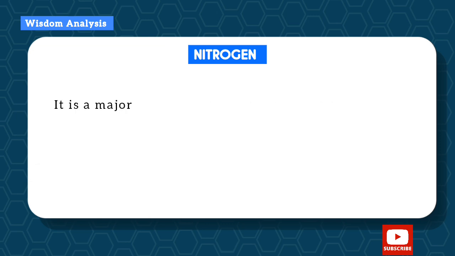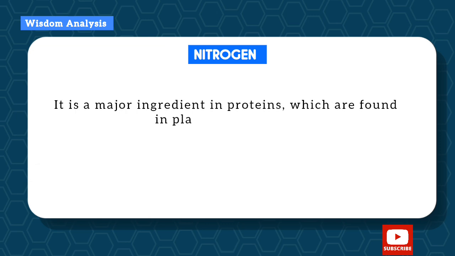Okay, it is a major ingredient in proteins which are found in plants and animals. So nitrogen is a major ingredient in proteins.